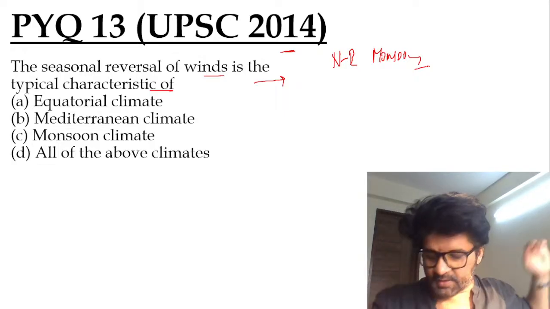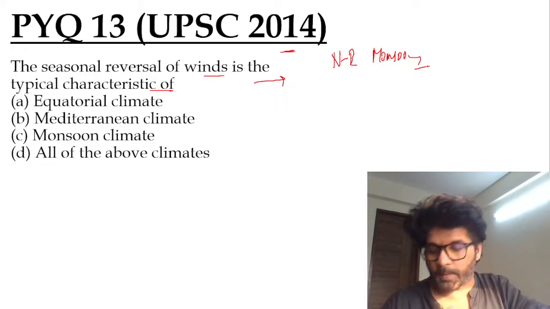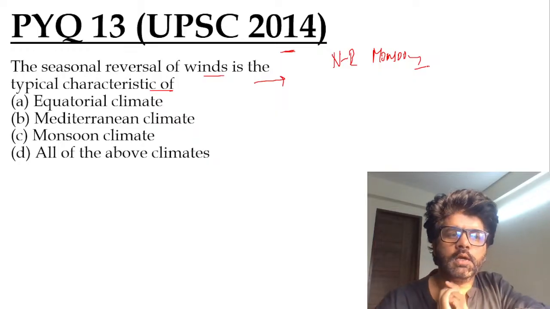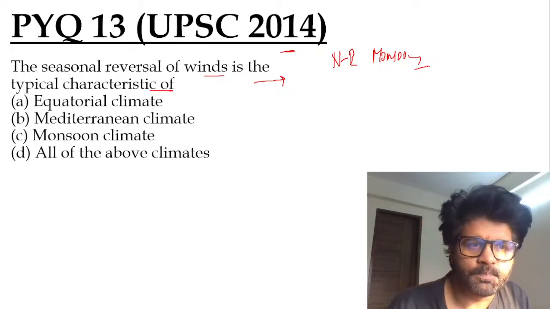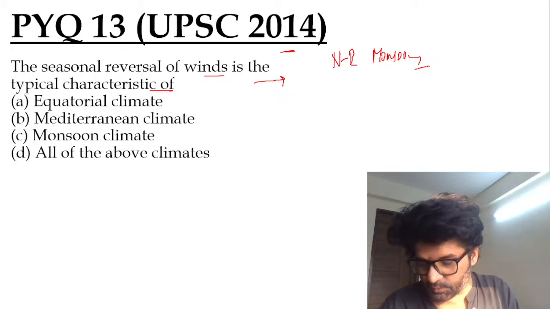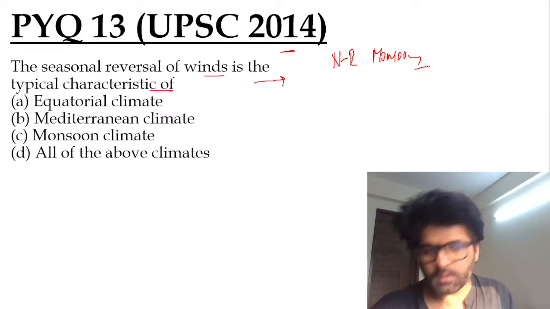So Gajanan has given the answer 12th B. What is the answer for PYQ 13? Which particular climate characterizes seasonal reversal of wind? As Harshini, Iltush and Annie are stating, monsoon climate.